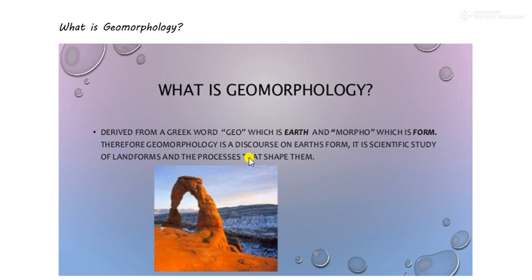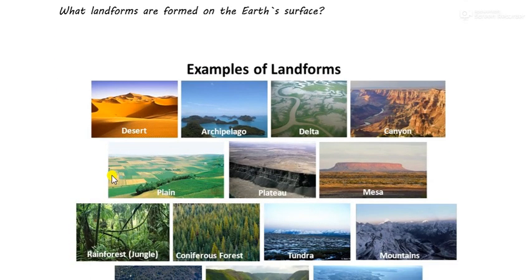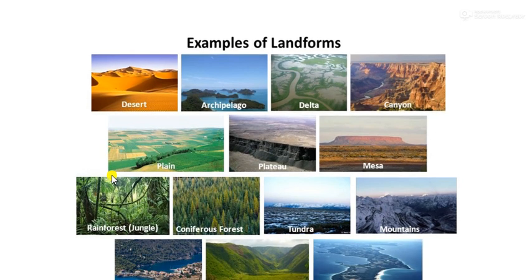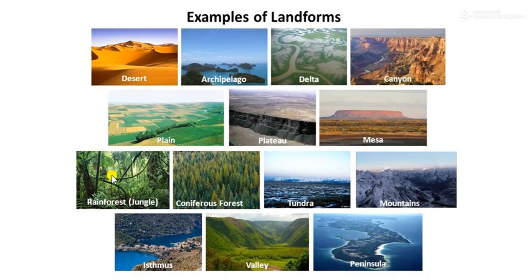Landforms such as the main landforms are mountains, plateaus, and plains. So you can write this simple definition down that geomorphic process is the scientific study of landforms and the processes that shape them. This is the most simple definition of geomorphic processes. Now, these are some of the landforms which are formed due to geomorphic processes. Observe them.